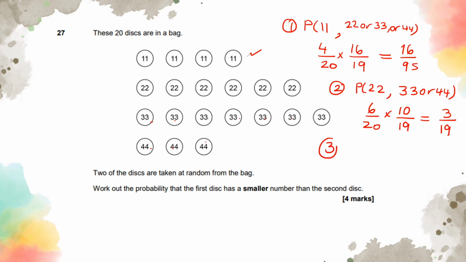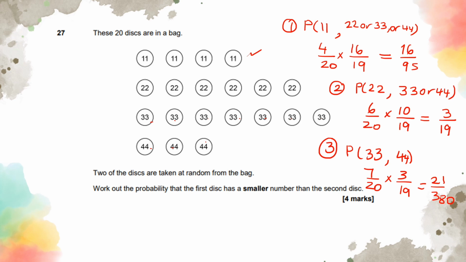Option number 3 could be, I could pick probability of 33 and move on to 44, okay? Because the next one that is greater than 33 is going to be 44. So probability of 33 is going to be 1, 2, 3, 4, 5, 6, 7 out of 20. And probability of 44 is now going to be 3 out of 19 because I already picked 1. I now have 19 discs in the bag. So this is going to give me 21 out of 380. Okay, now these are the probabilities I could have.